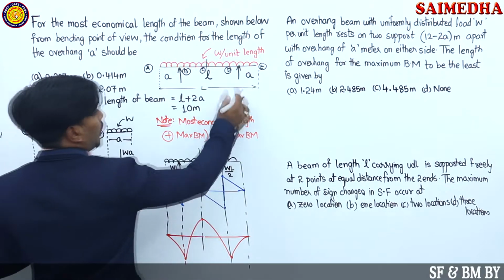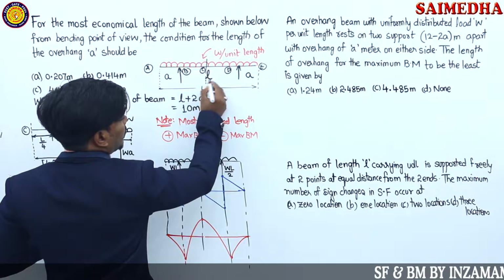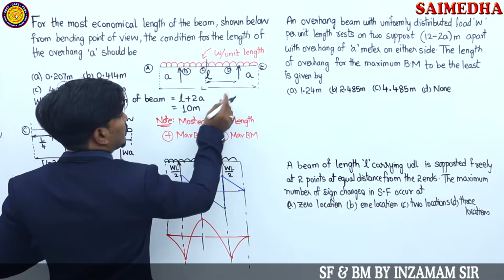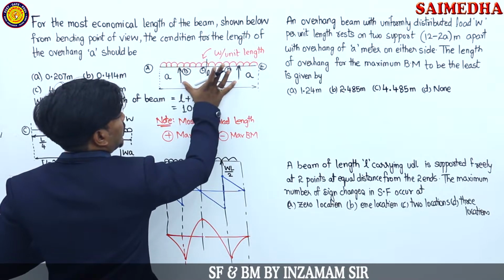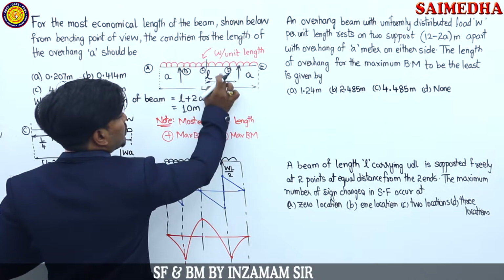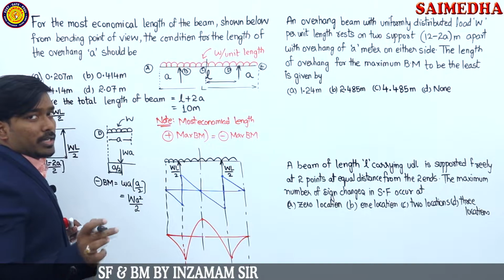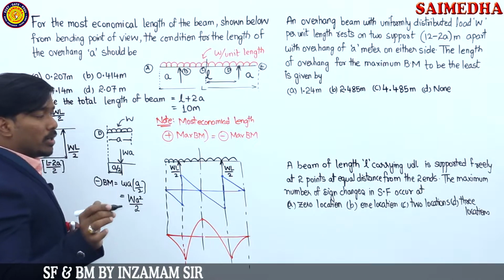Chuskondi okasari. WL by 2 is going to be acting from the center. At how much distance? Total is L. From L what are we doing? We are removing A. What is left? The center. This distance is left. If we divide by 2, what do we get? Only this one remains for us. So we can write capital L minus 2A divided by 2.